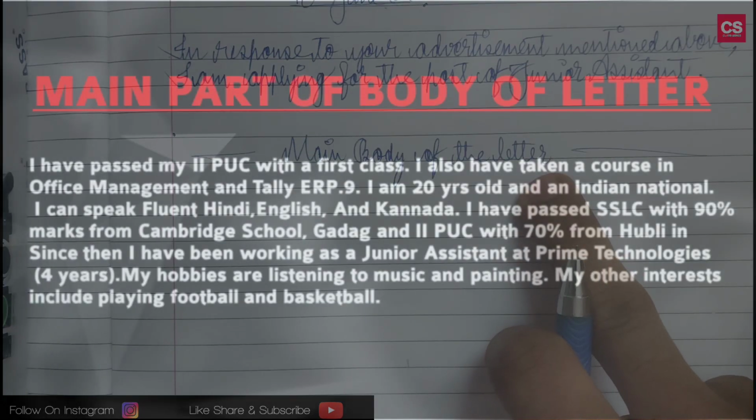I have passed my second PUC with a first class. I have also taken a course in office management, with basic computer as well as Tally ERP 9. I'm 20 years old. I can speak fluent English and Kannada and also Tamil and Hindi.